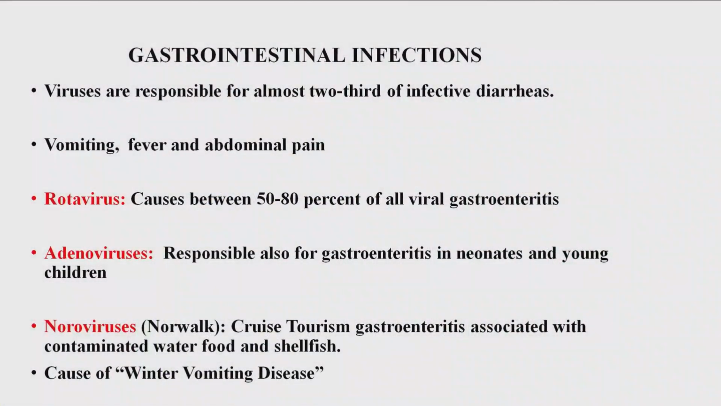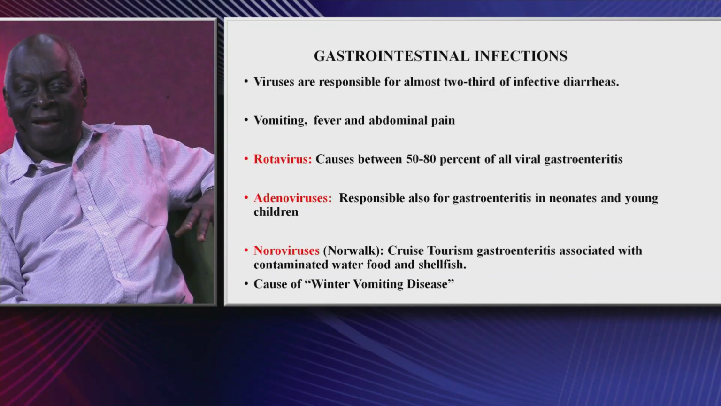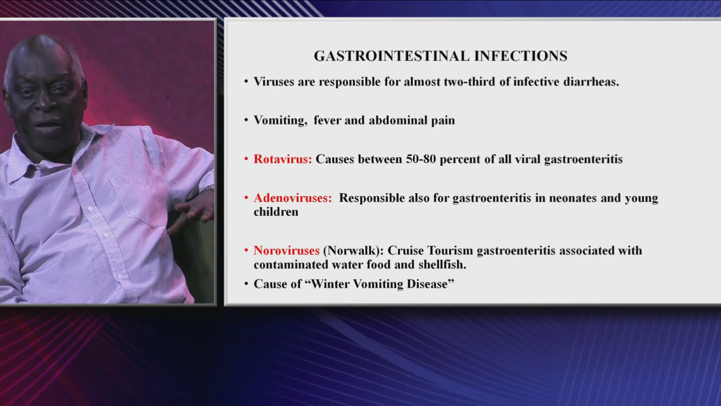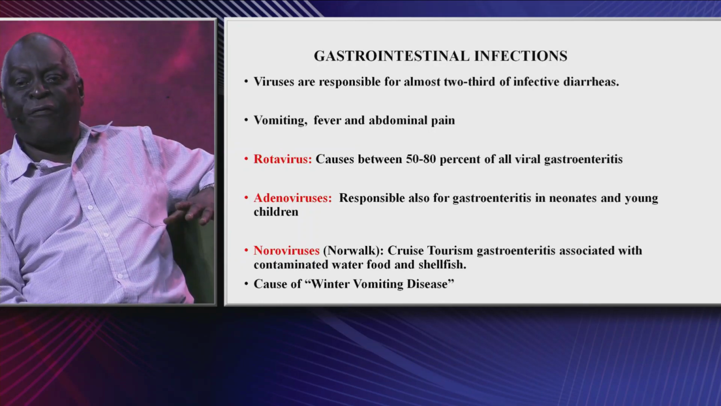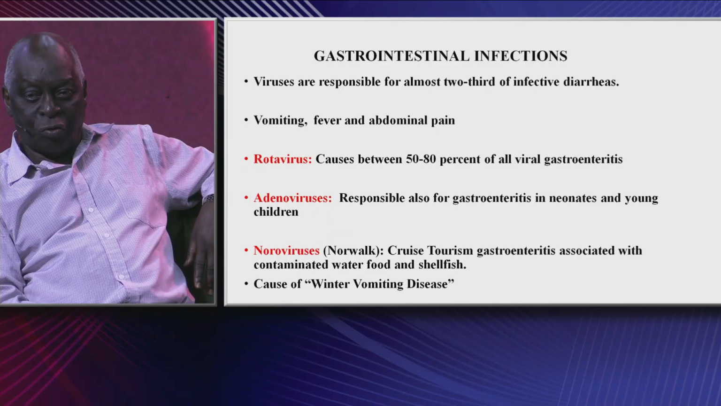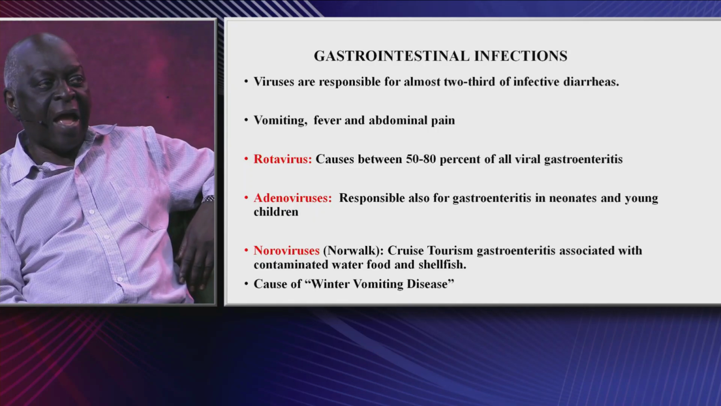And of course, the norovirus, which is also called Norwalk virus, is the disease, diarrhea of the rich, those who like going on cruise. It is acquired through contaminated shellfish, seafood, and contaminated water during the cruise. That's why norovirus can be easily acquired. Also, it is referred to as winter vomiting disease.